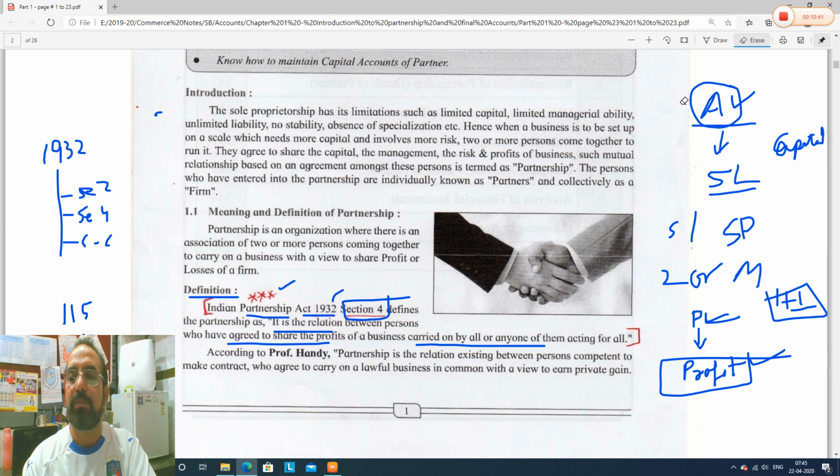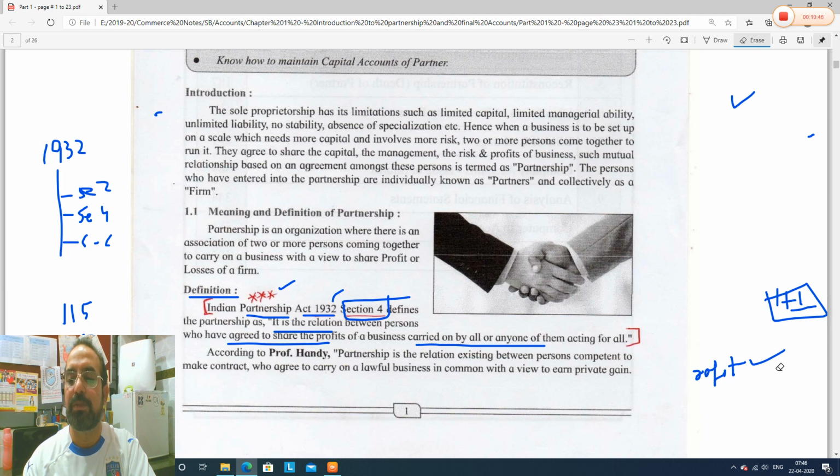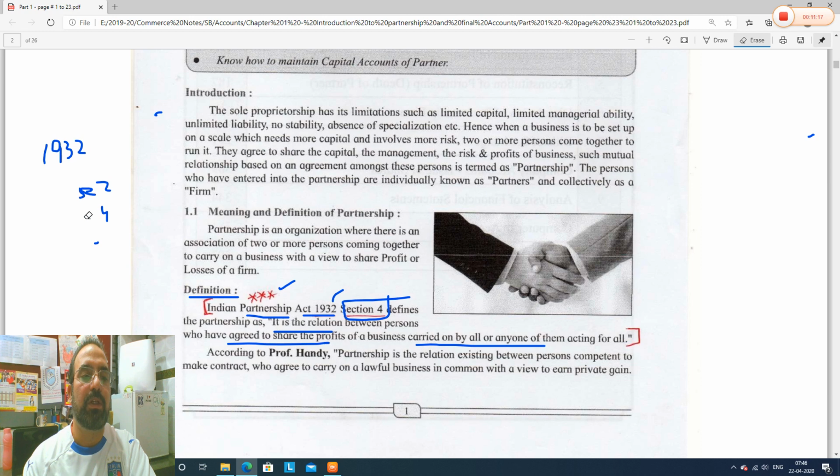So guys, being commerce students, the least expectation would be that at least you remember the definition of partnership. Once again, what is partnership? Partnership is the relation between persons. Which persons? Who have agreed on what? To share the profits of what? Of the business. Which business? The business that is carried on by all or any of them acting for all. Now how will you start writing this definition? As per Partnership Act 1932. So you please write this definition in the exam.